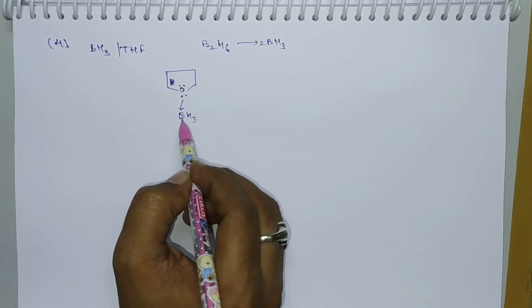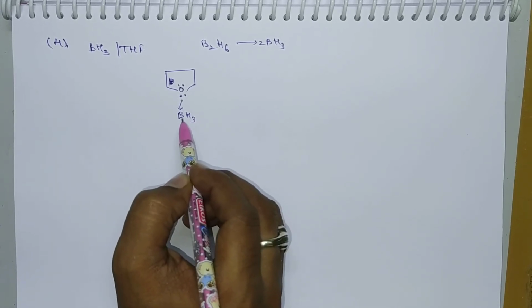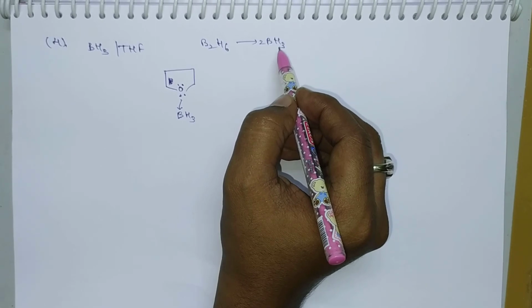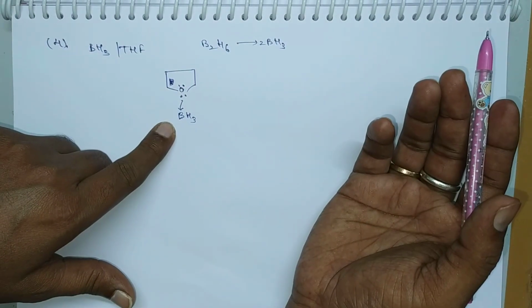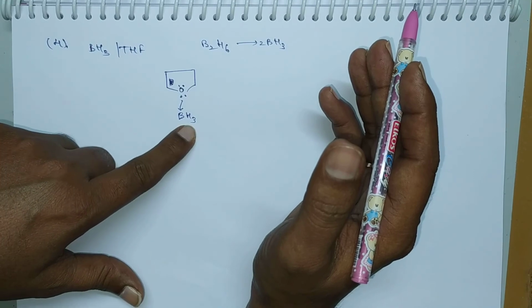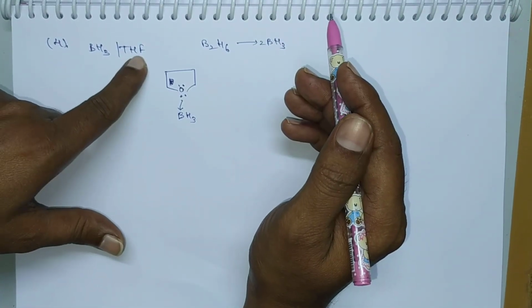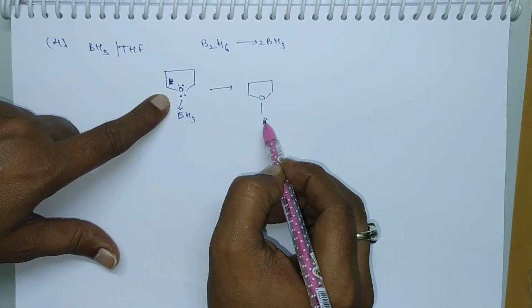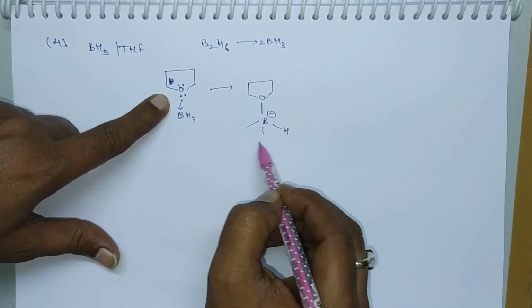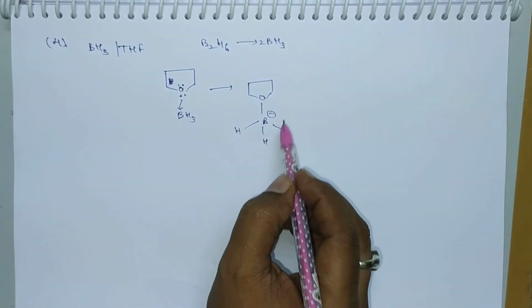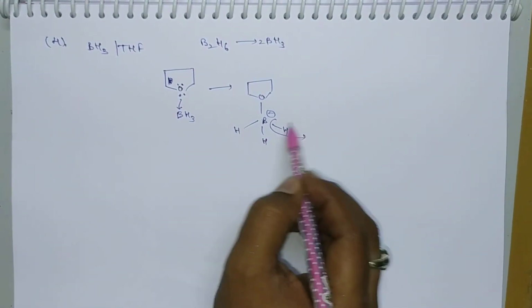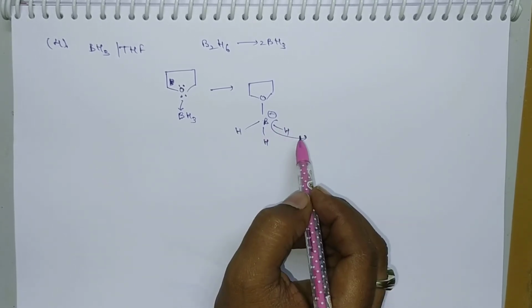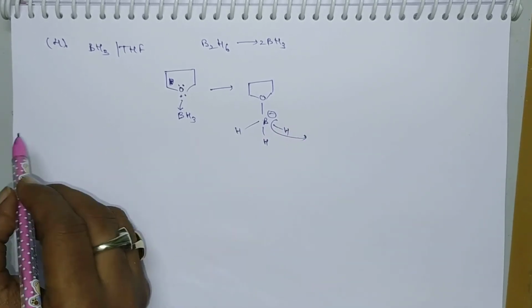So that's why the dimerization of BH3 does not take place. Generally B2H6 is more stable than BH3, so BH3 always tries to dimerize itself. In order to prevent the dimerization of BH3, we should add the solvent tetrahydrofuran. Whenever this reaction takes place, this anion is formed. This anion can easily donate H minus ion. This hydride ion can be used for the reduction process. That's why the reduction is easier.